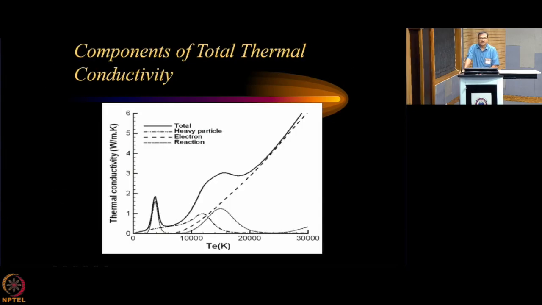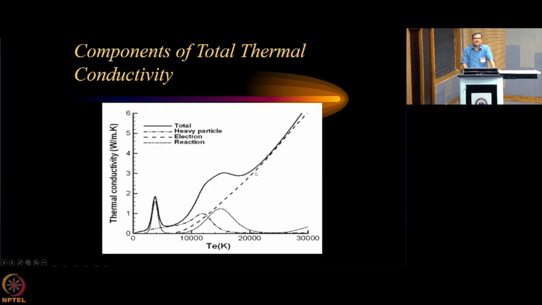So, let us go through one real example here. What I have put is a molecular gas, and that gas is undergoing an increase in temperature. You see one hump over here and another hump over here.